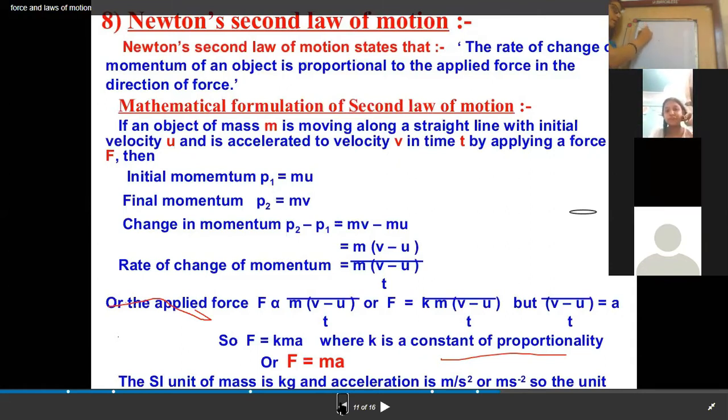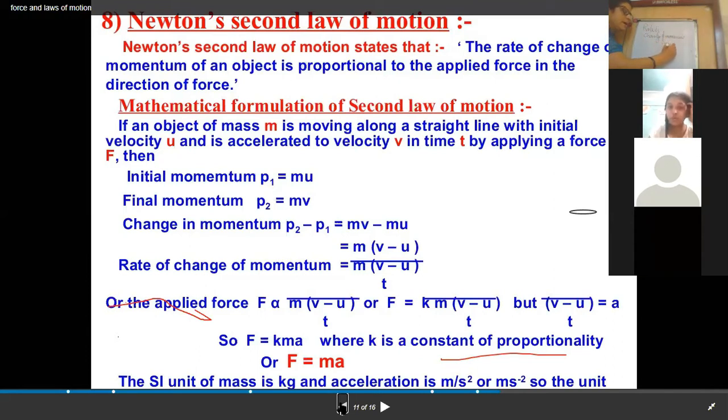Now, what is the rate of change of momentum? It is (mv minus mu) upon t.